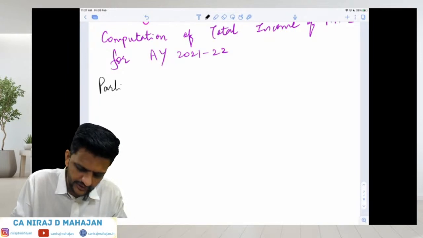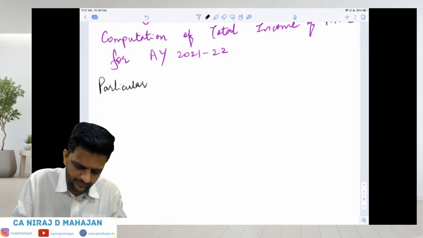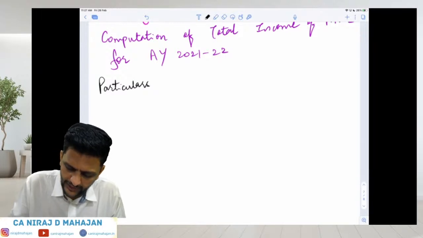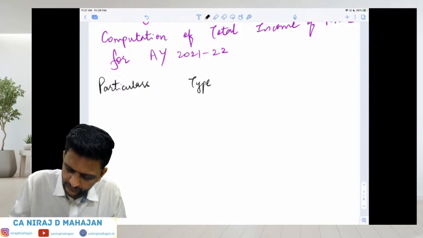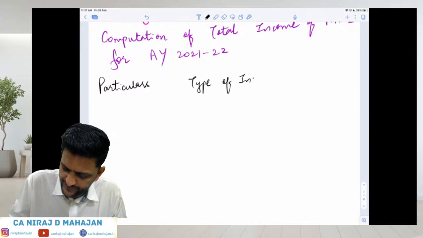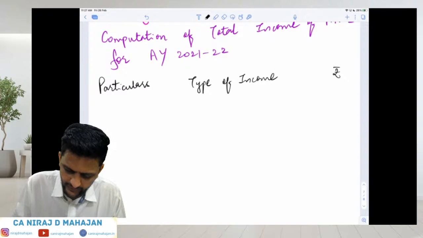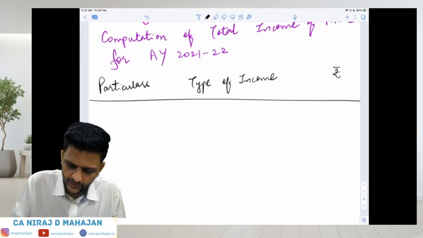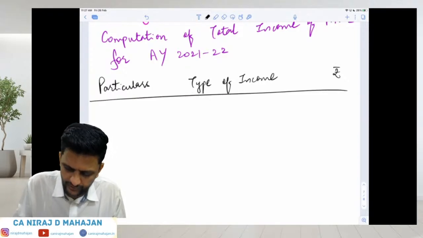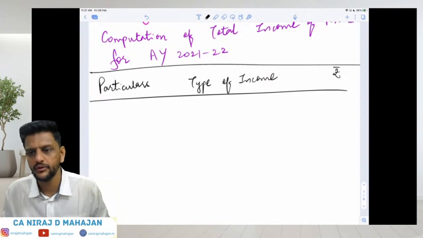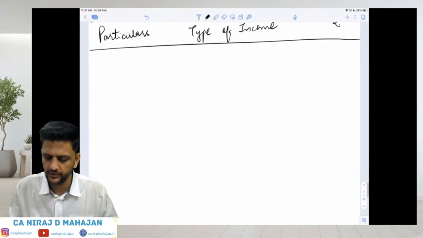Whatever income he has earned, particulars of income. Then type of income, that means we'll give all the justification over here, taxable or not taxable, and rupees over here. Basically only the type of income column should be wider, others can be nominal.